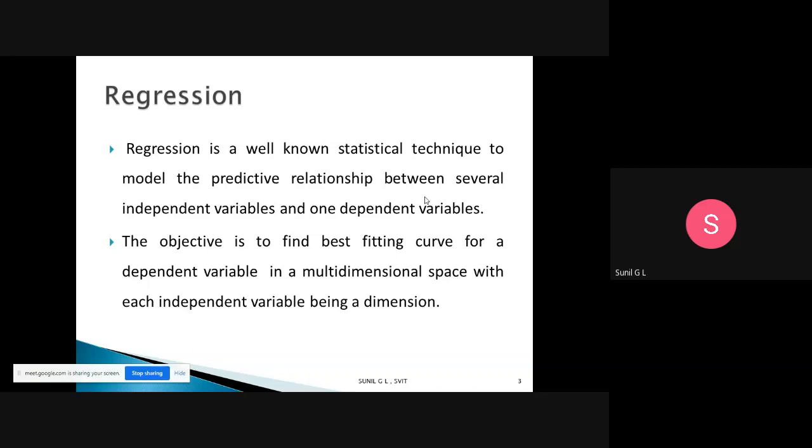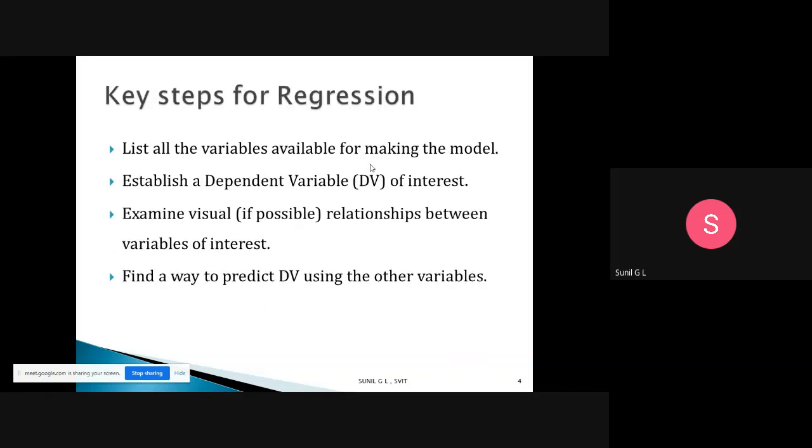Suppose that if age is more, then weight is also more. Assume that. If you are drawing a curve, it should be the best fit for that, in a multidimensional space. We'll discuss that later. With each independent variable being a dimension, we need to find the best fitting curve for the dependent variable.